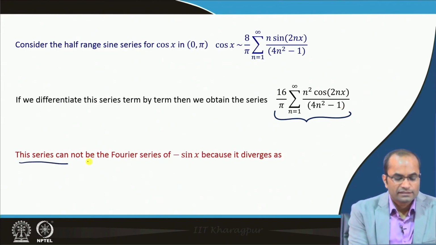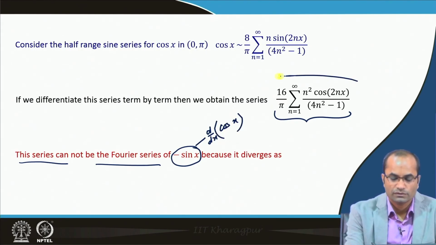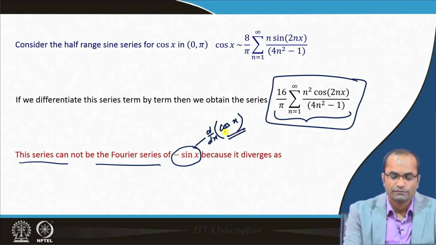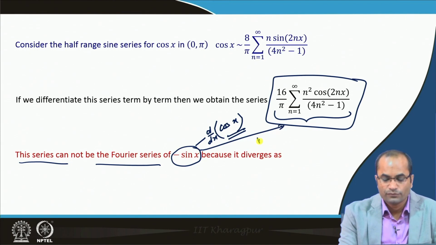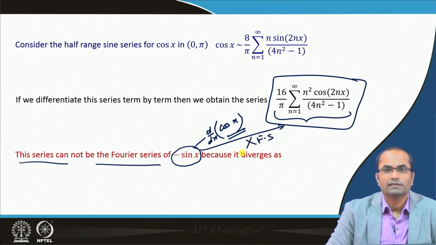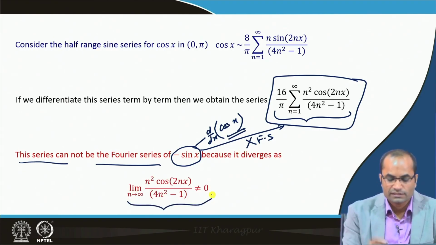And again this series cannot be the Fourier series of minus sin x. So, what is minus sin x? That is the derivative of cos x, because here we have differentiated the series, and if we differentiate the function, then we have minus sin x, and this cannot be the Fourier series of minus sin x.